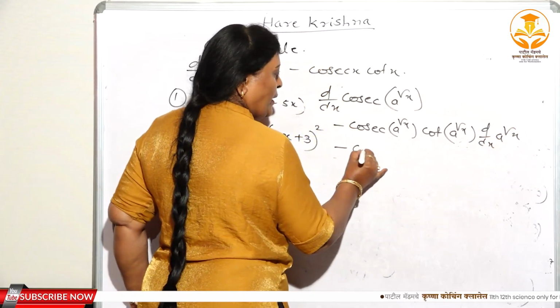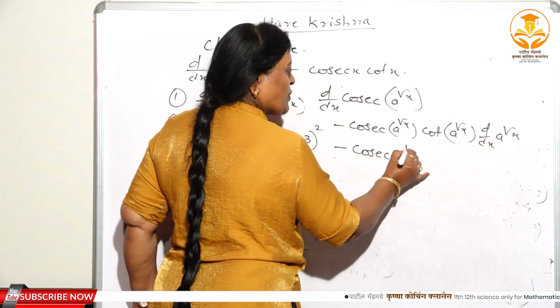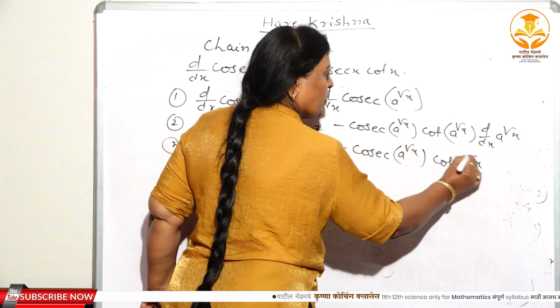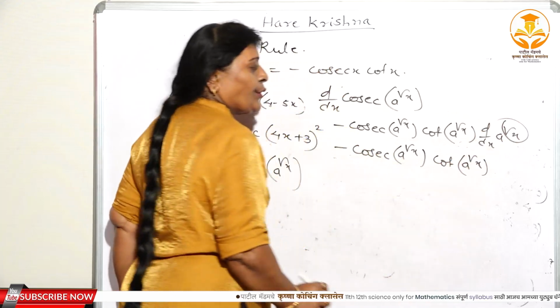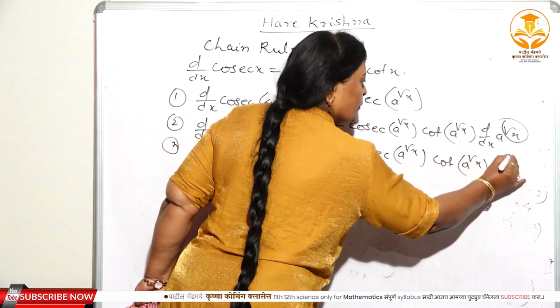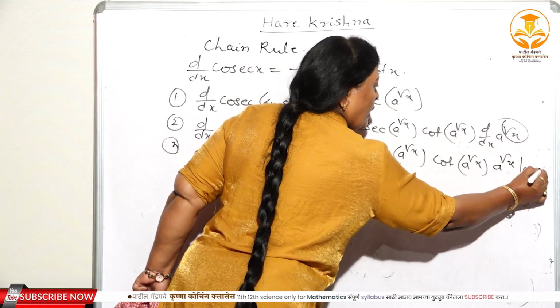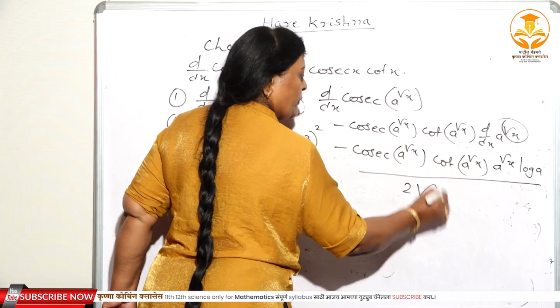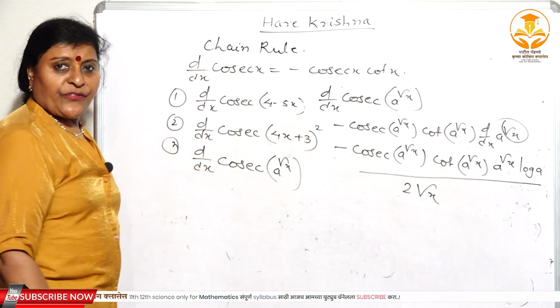Here again, minus cosec a raised to root x cot a raised to root x. Again here you have to substitute u. The derivative of a to the power u is a to the power u into log a, and again the derivative of root x is 1/2 root x. This is about the cosec function.